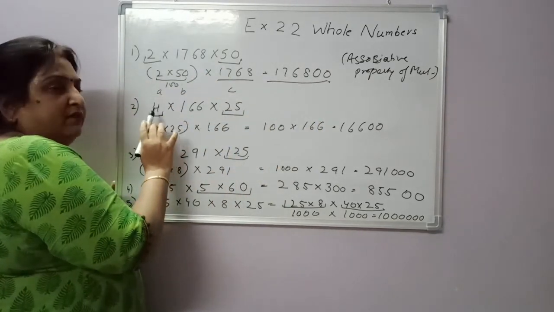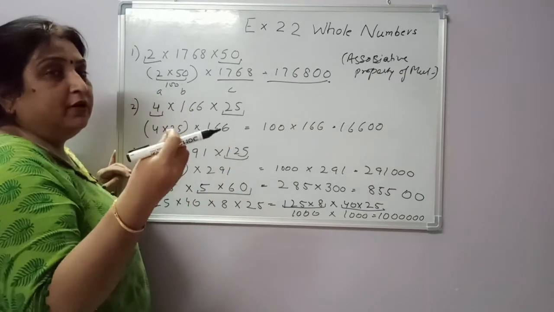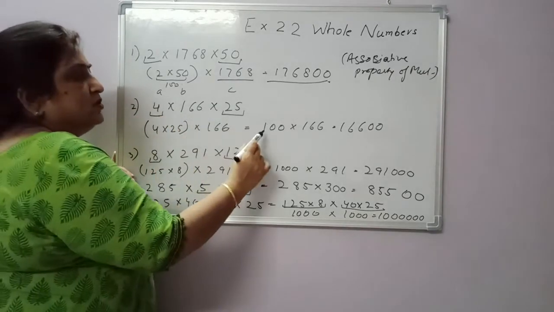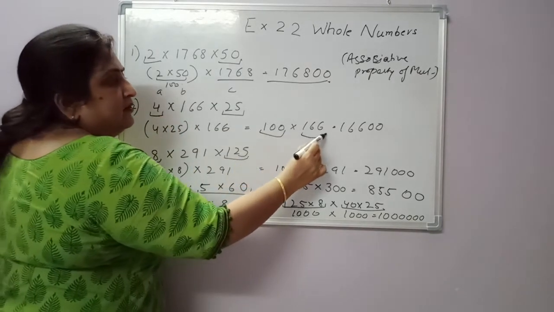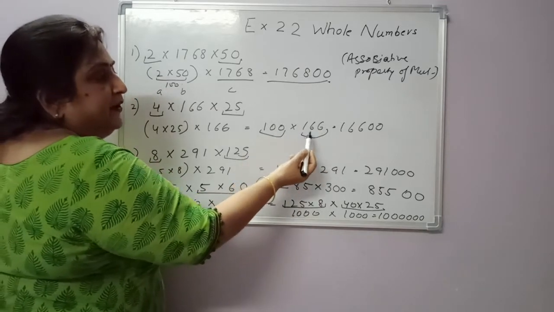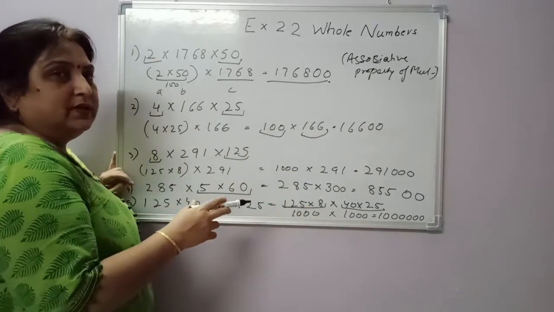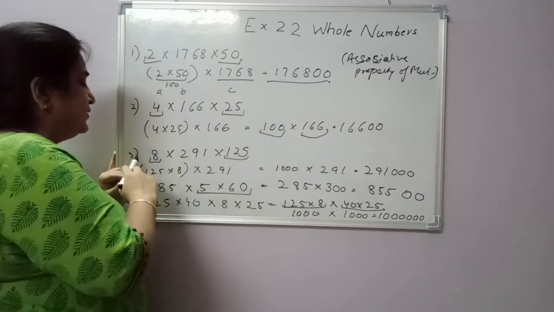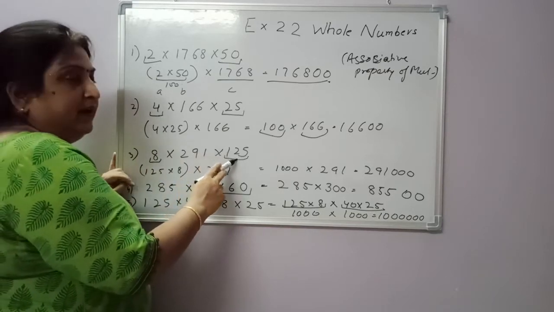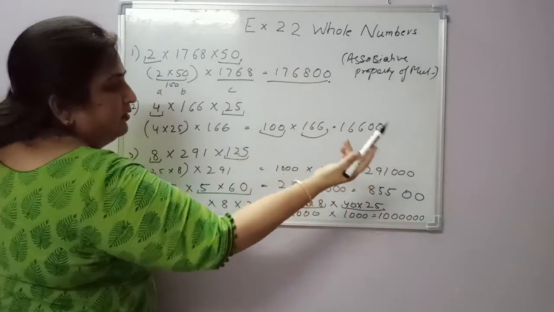In this question, which two numbers do we have to select which give the figure of zeros? See, 4 and 25, that comes to 100. It becomes so easy to multiply. 100 into 166 is this. Okay, these are all the associative property of multiplication. 8 and 125, multiply them, we'll get 1000 into 291. Simple.